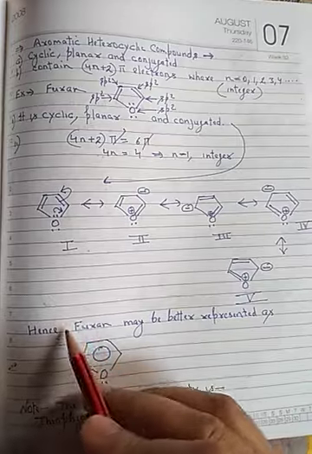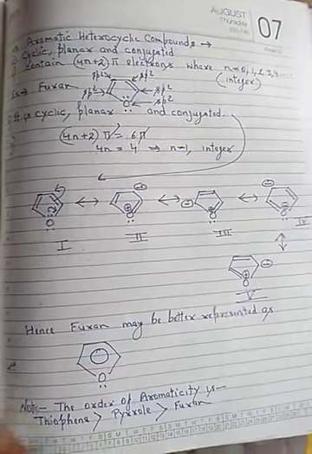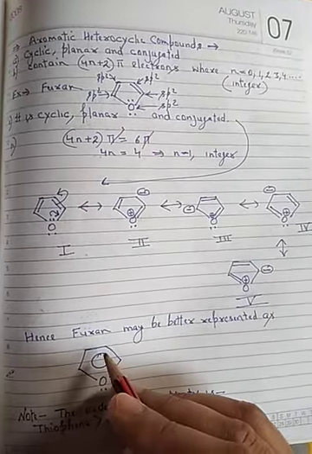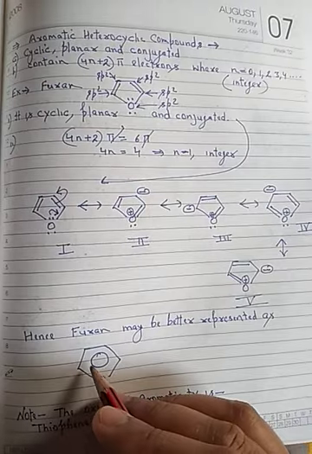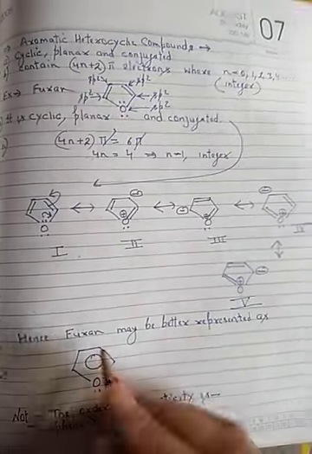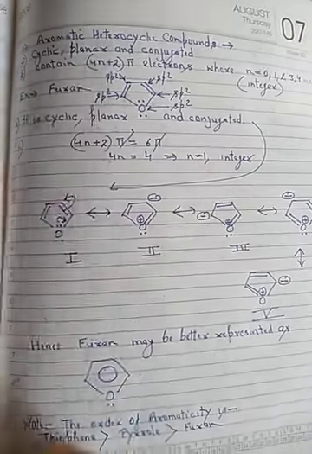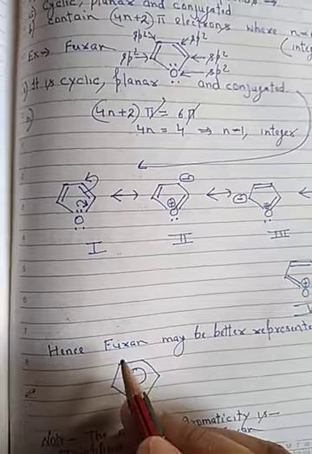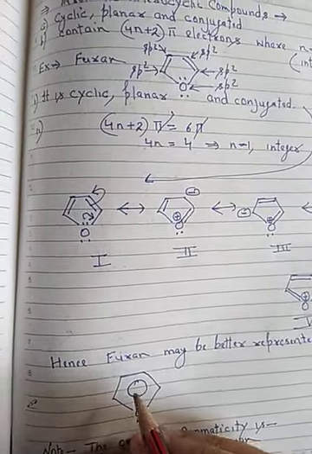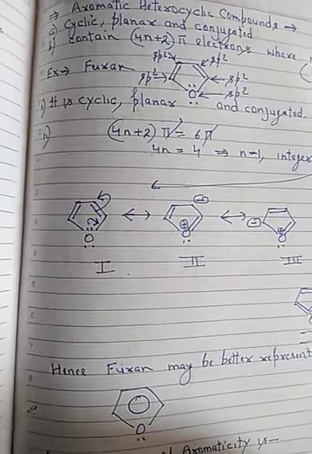Hence, furan may be better represented as this. Here we made a circle of delocalized 6 pi electrons, because electrons are delocalized over the ring. That is why it is aromatic in nature.